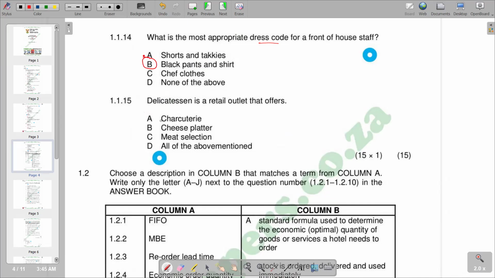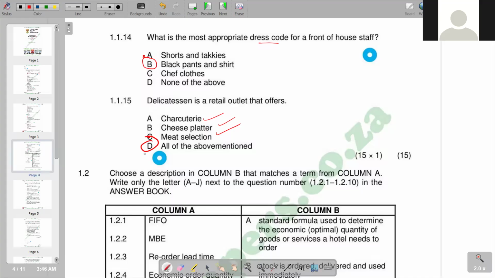1.1.15, which is going to be the last question. A delicatessen is a retail outlet that offers... we are given different responses there. You'd see that all given here is correct. That makes D the correct response, all of the above mentioned. So on number 15, the correct response that we have is D, all of the above mentioned. So this is what we've covered according to this video of question one on the multiple choice section of November 2024.